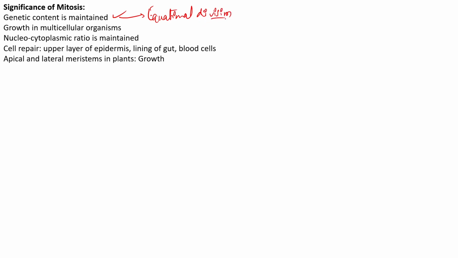It is called equational division because ultimately, at the end of cell division, you see that the mother cell was diploid, and even the daughter cell is also diploid in nature.